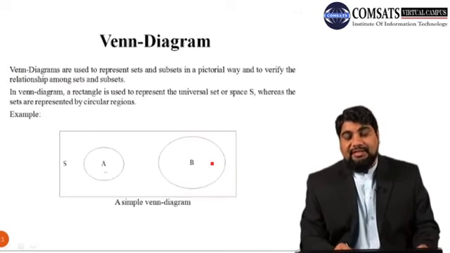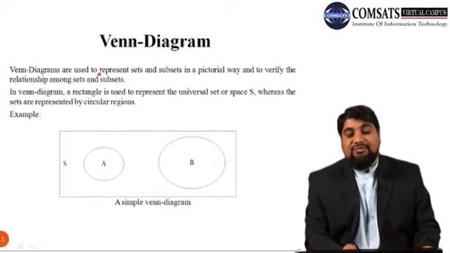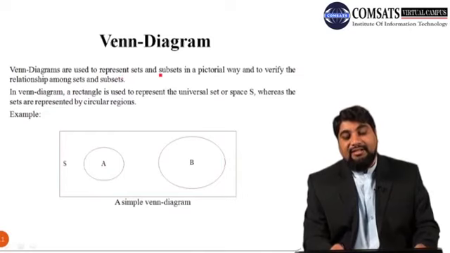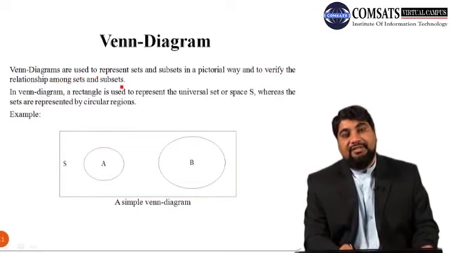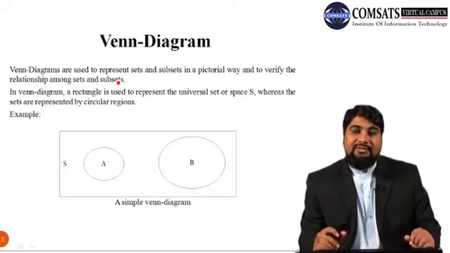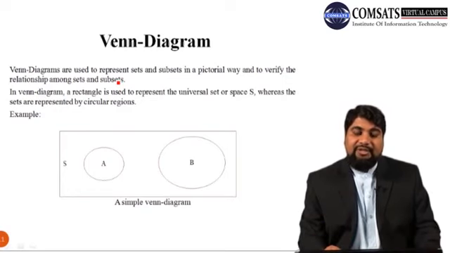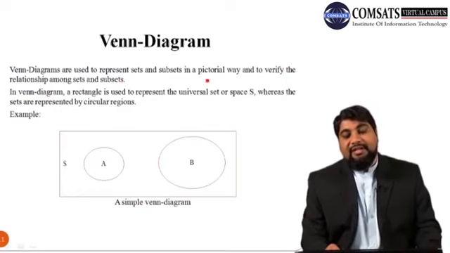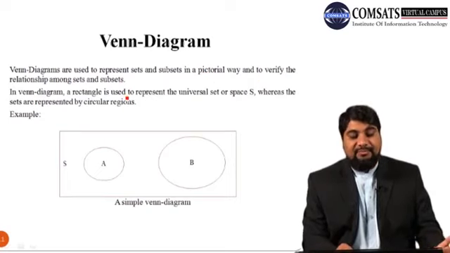Next we discuss the concept of Venn diagrams. Venn diagrams are used to represent sets and subsets in a pictorial way and to verify the relationship among sets and subsets. Representing different sets and subsets in the form of a diagram, the obtained diagram is called the Venn diagram. It gives us the relationship between different sets.